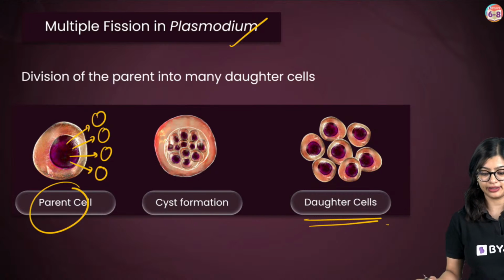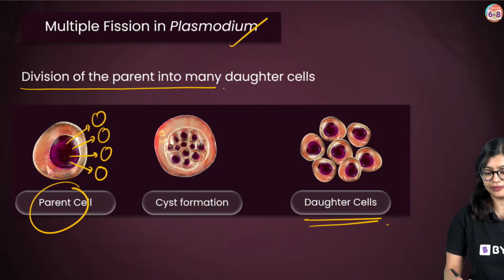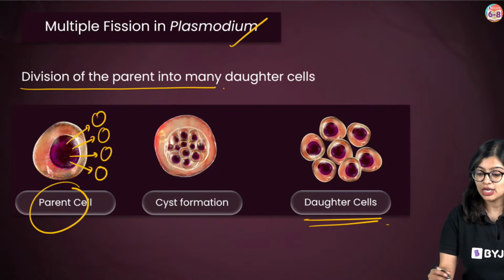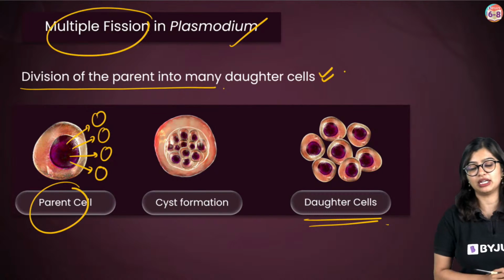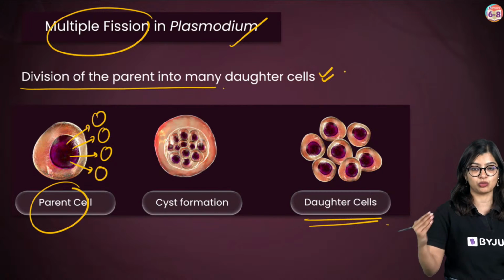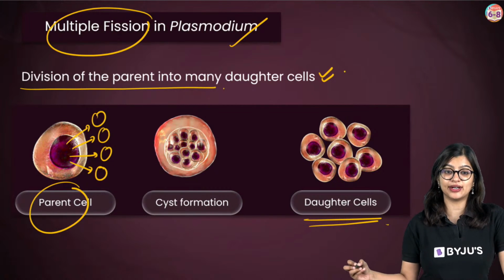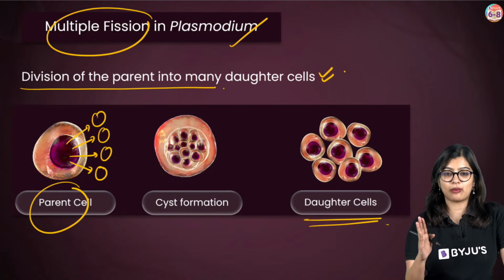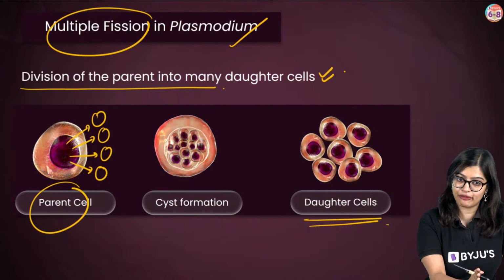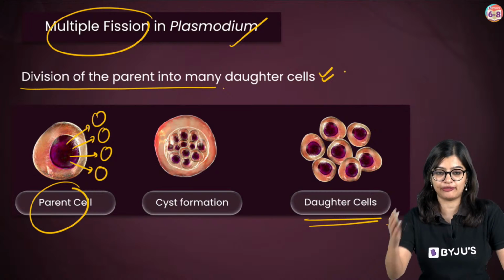This kind of division where from one parent we get many daughter cells, we call multiple fission in Plasmodium. So this right here is an example. Now we have binary fission as well as multiple fission.